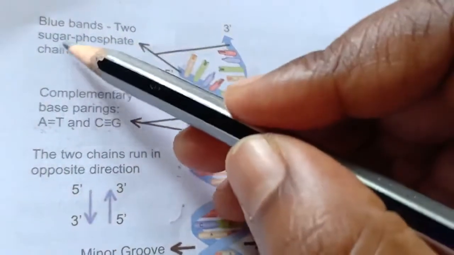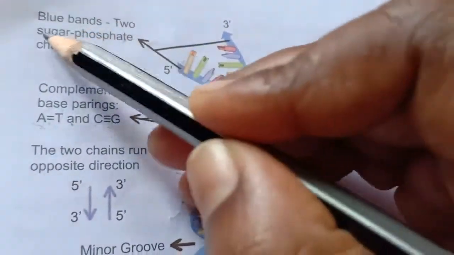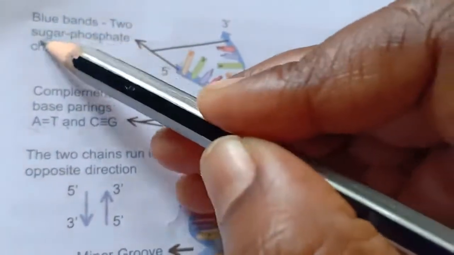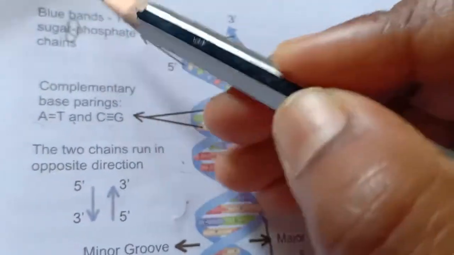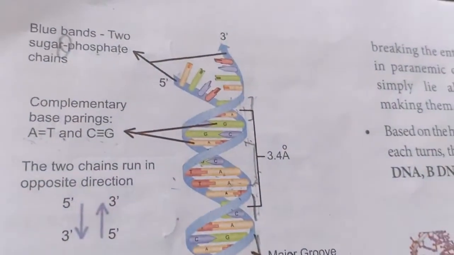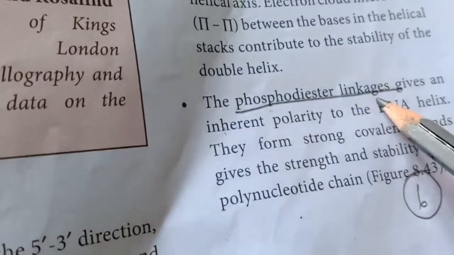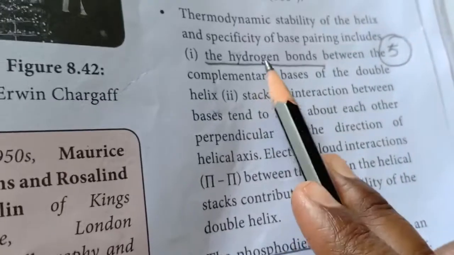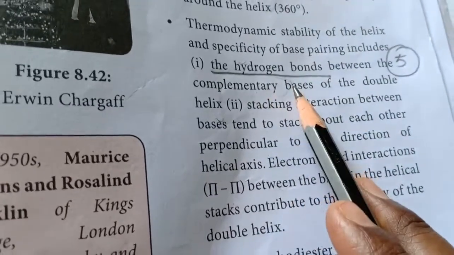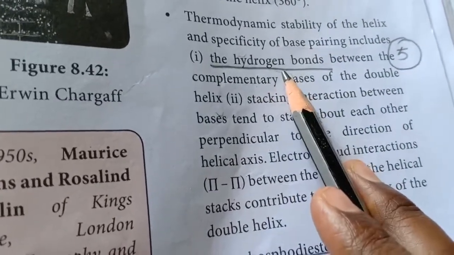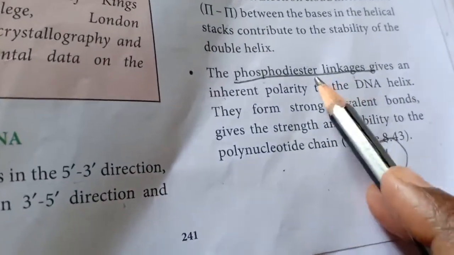The blue color ribbon is made up of sugar and phosphate. This sugar and phosphate is joined by a bond called the phosphodiester bond. The hydrogen bond joins the bases, meaning adenine, guanine and so on, while here the linkage is done by the phosphodiester bond.